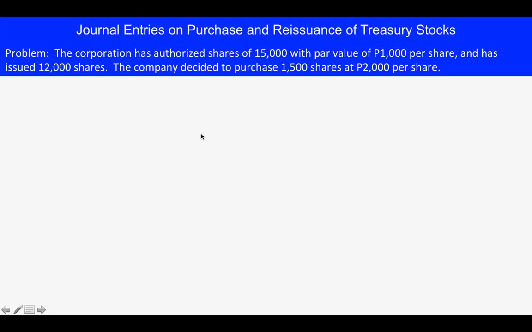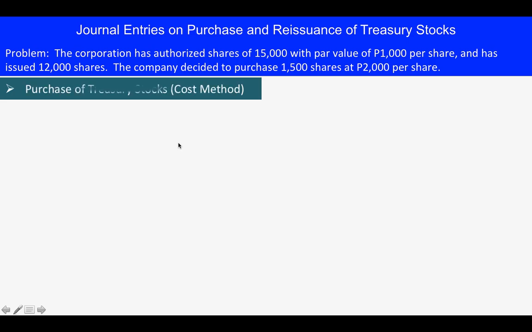Now class, we will discuss journal entries on purchase and reissuance of treasury stocks. Problem: the corporation has authorized shares of 15,000 with par value of 1,000 per share and has issued 12,000 shares. The company decided to purchase 1,500 shares at 2,000 per share. Here, the purchase of treasury stocks. Take note, class, we will be using the cost method. The cost method is the most common method. The other one is the par value method. However, in this class, we will only be using the cost method.